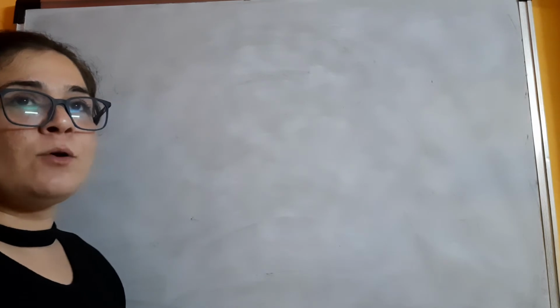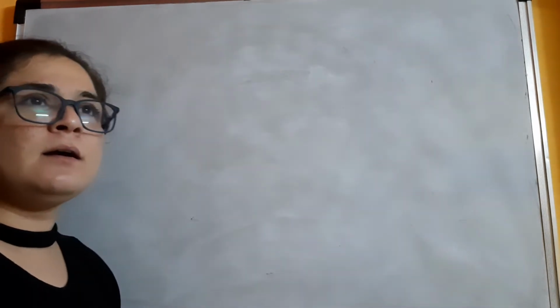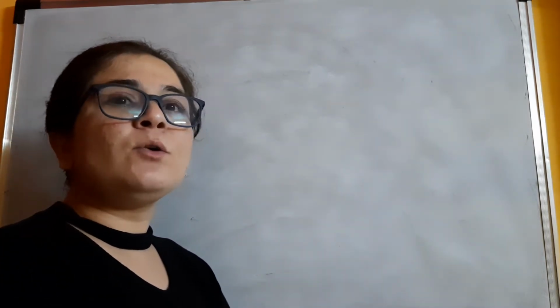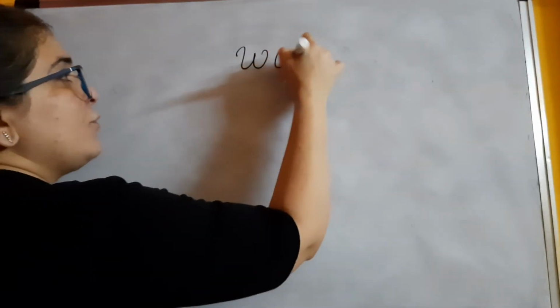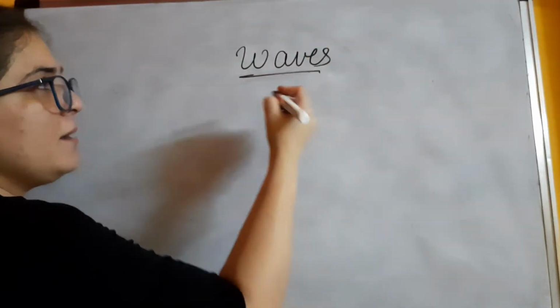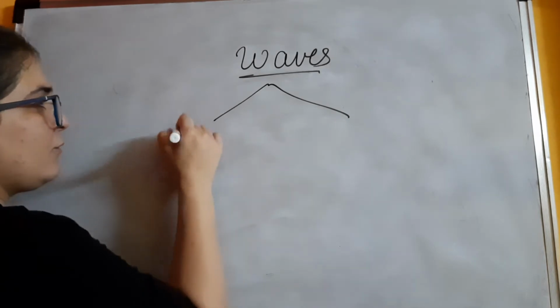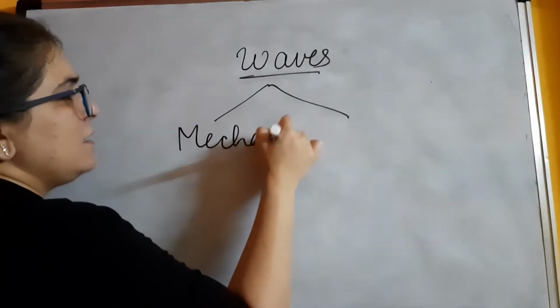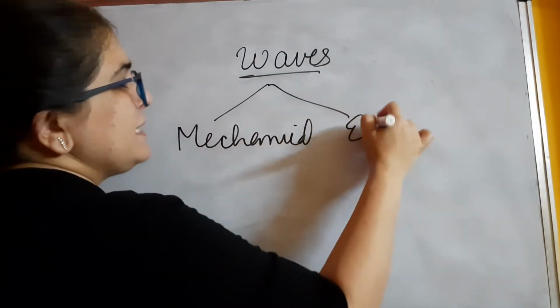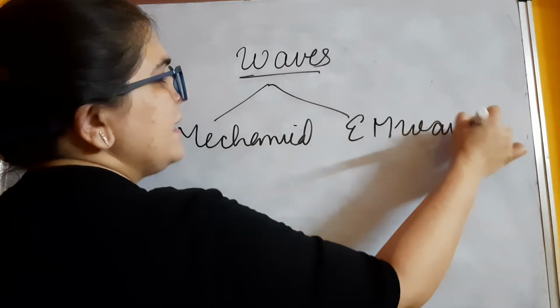Now again going back to our 9th standard, wherein we studied a chapter called sound, there we talked about waves. If you remember, and I hope you all remember, waves are of 2 types. One is mechanical waves and another one is EM waves or electromagnetic waves.